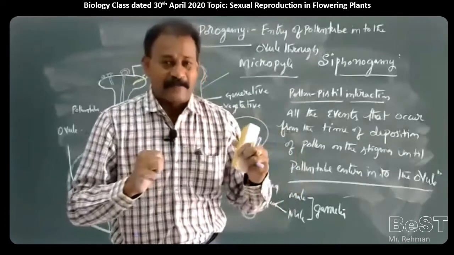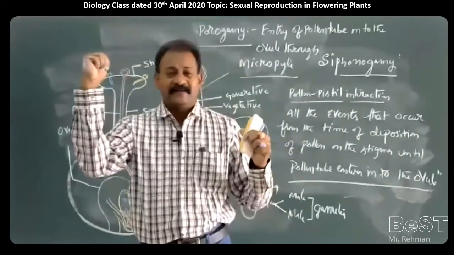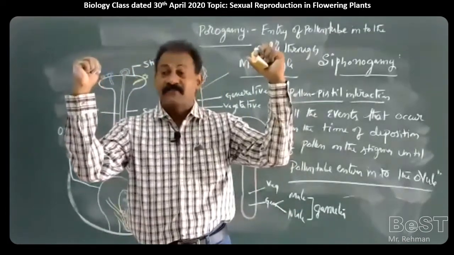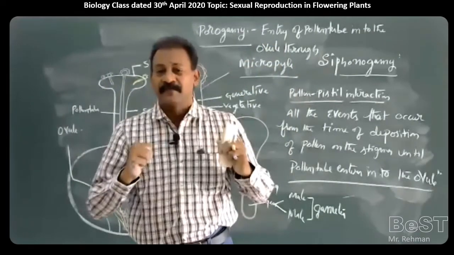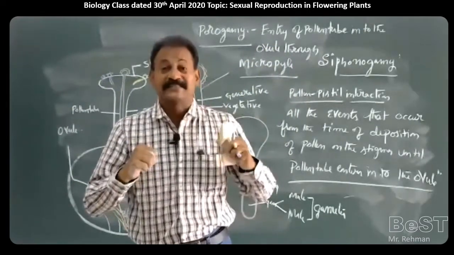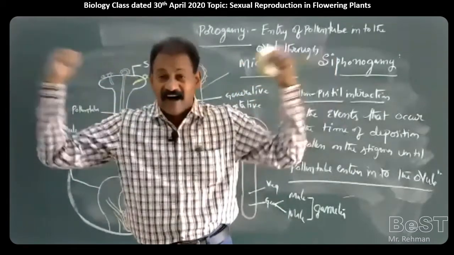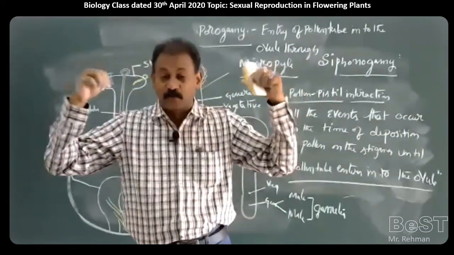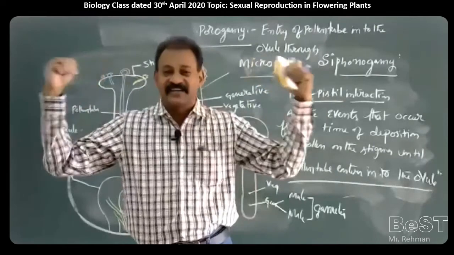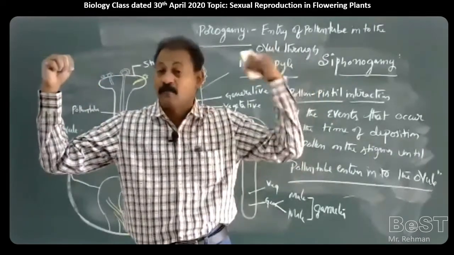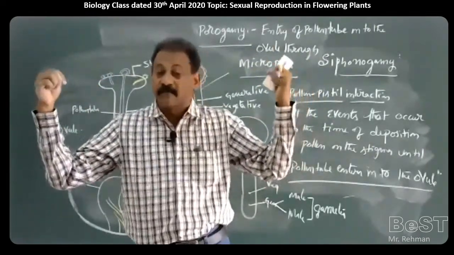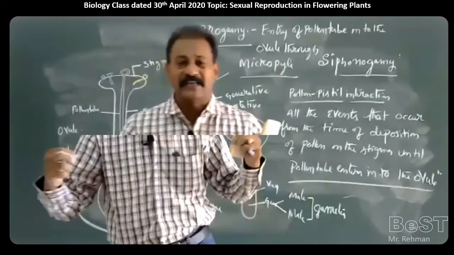Once upon a time, we could cross only plants of different species. And nowadays, we are able to cross even two different plants belonging to two different genera. So they have mentioned in the textbook two different species or even two different genera, which were impossible in olden days. Now it is becoming possible. And how is it becoming possible?